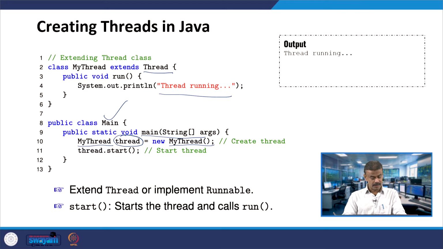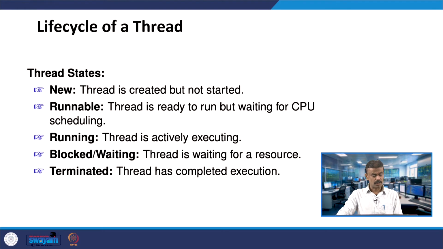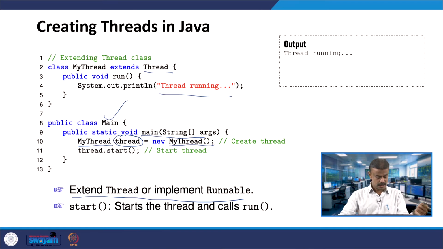For example, here we have written extend Thread or implement Runnable. This is what we talked about, the states. Runnable means the thread is ready to run but waiting for CPU scheduling. And start, at line number 11, starts the thread and calls run.